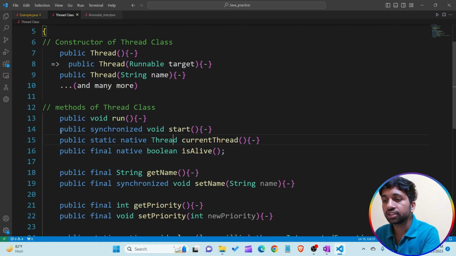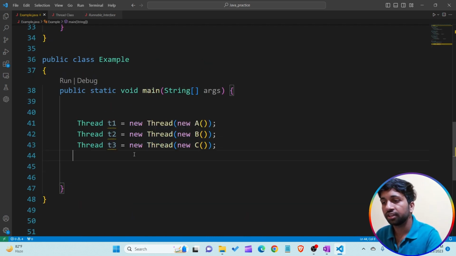When we are calling the start method by using the object of a thread, internally it calls the run method. Understand what I'm saying? When we call the start method using the thread class object to start the execution of a thread, internally it calls the run method that is present in our class.